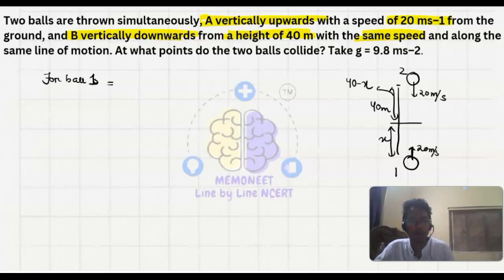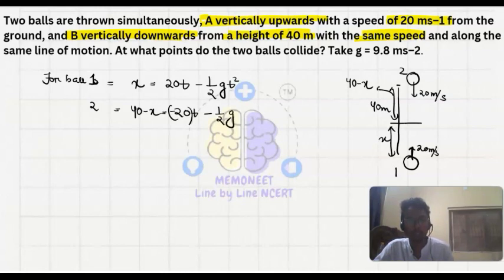we have x equals ut minus half gt square, where u is 20, so x equals 20t minus half g t square. And for ball 2 we have 40 minus x equals minus 20t minus half g t square.